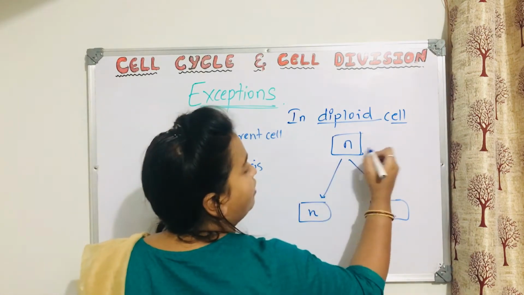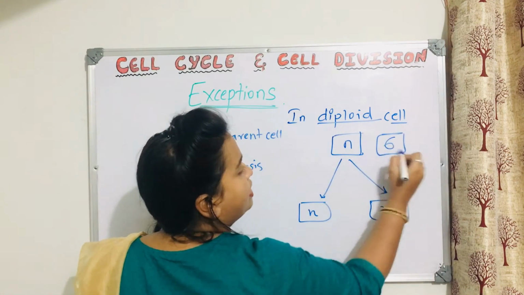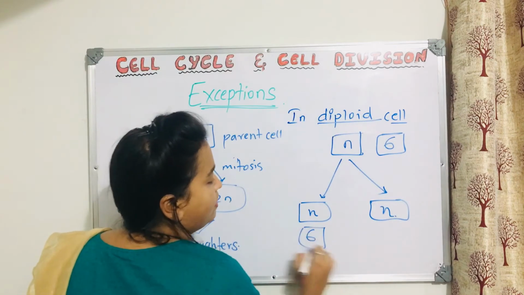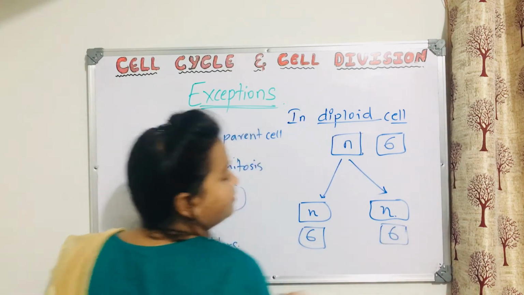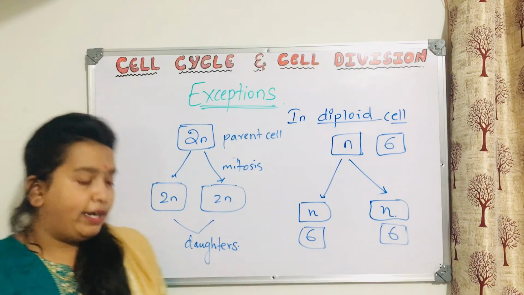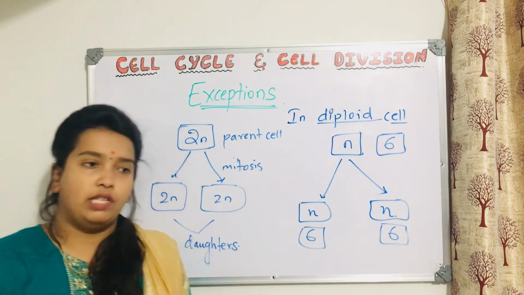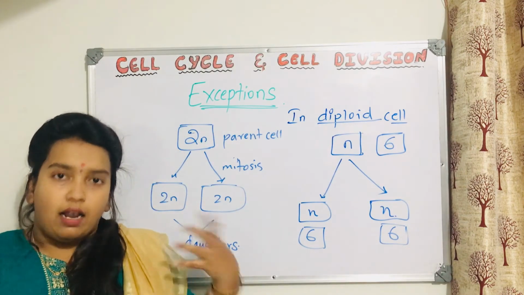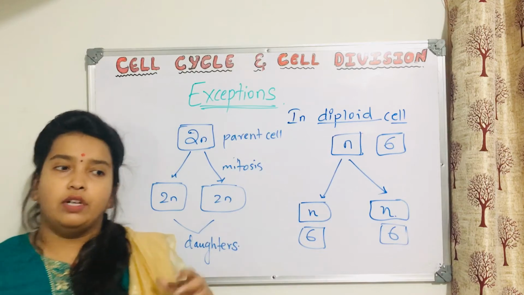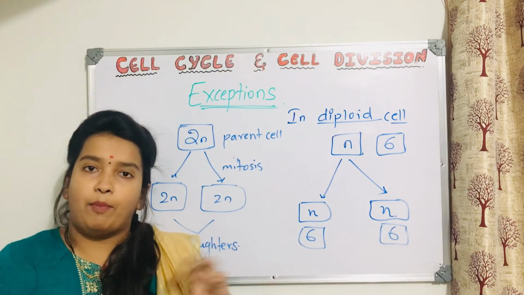For example, if the haploid number is 6, here also it is 6, and here also it is 6. There are organisms which have a difference in haploid and diploid cells.